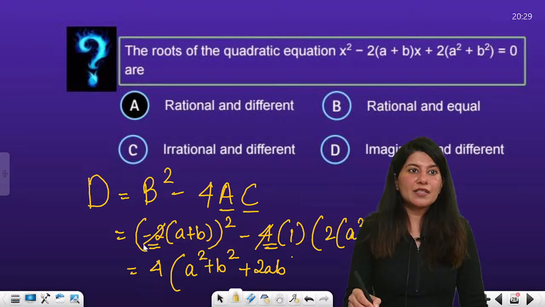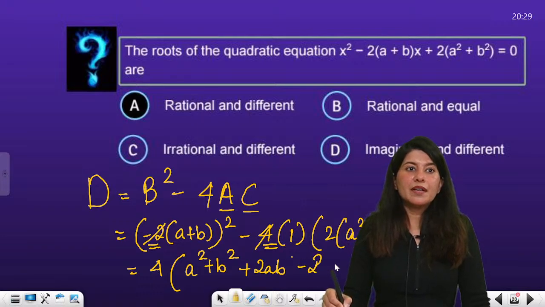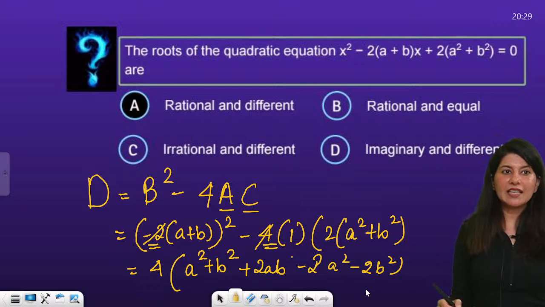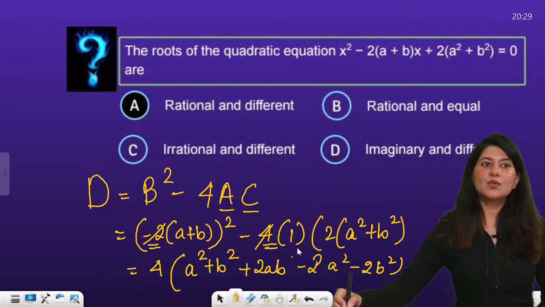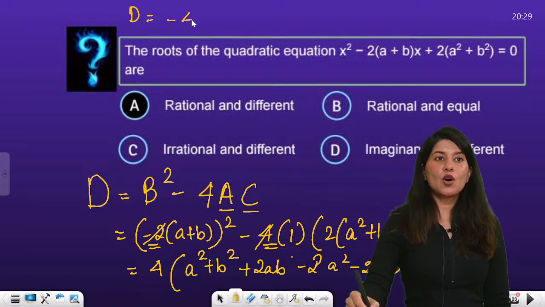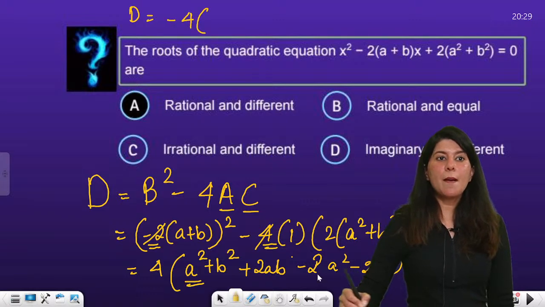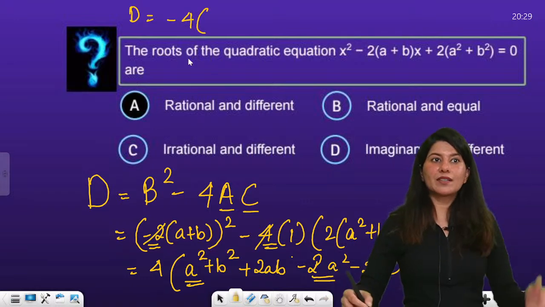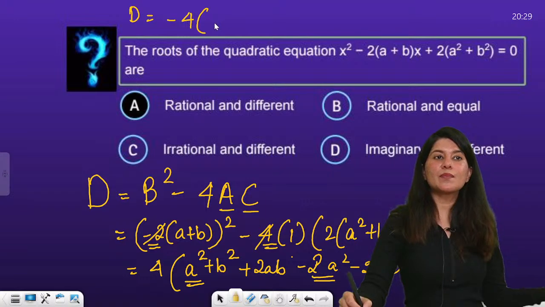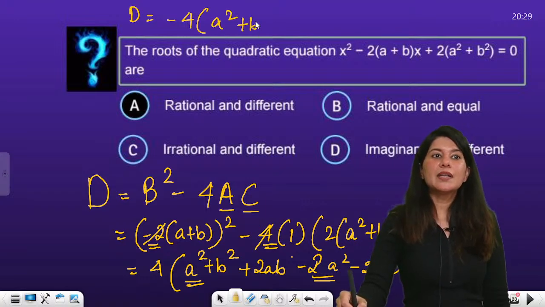So 4 is gone, and this minus 2 is also gone, and we have minus 2a square minus 2b square. That's what I am getting. So can you see a square minus 2a square? If I take the minus sign common, a square minus 2a square is minus a square, so we get a square plus b square, and we are left with minus 2ab.